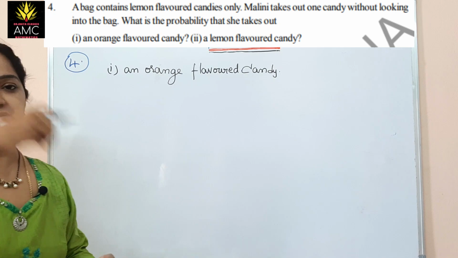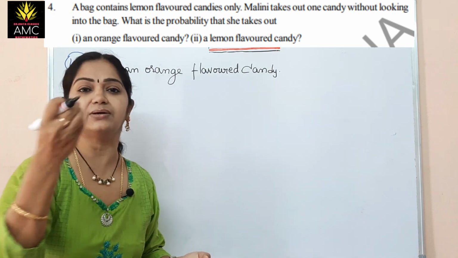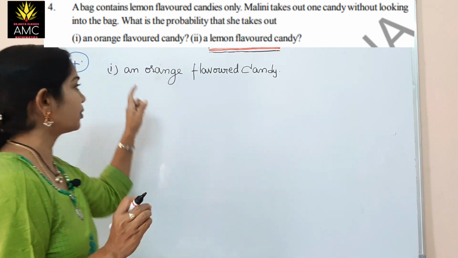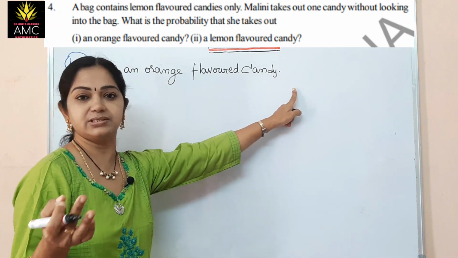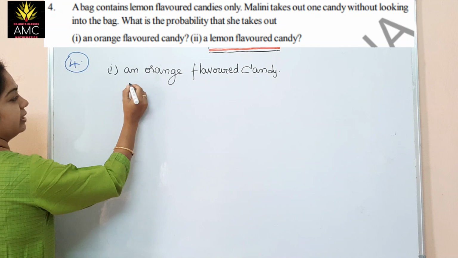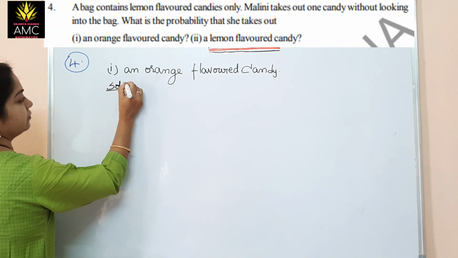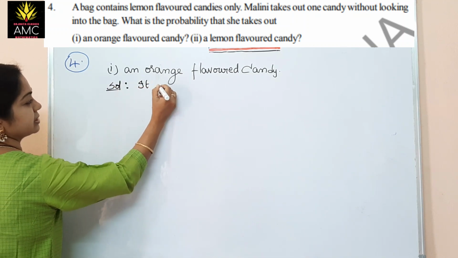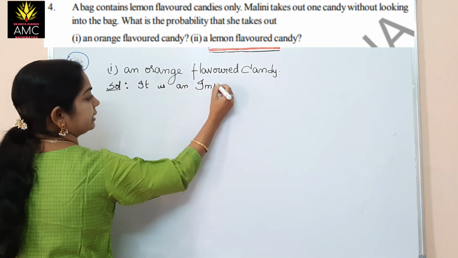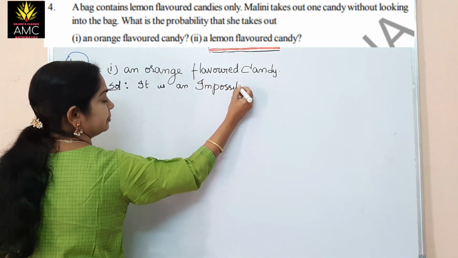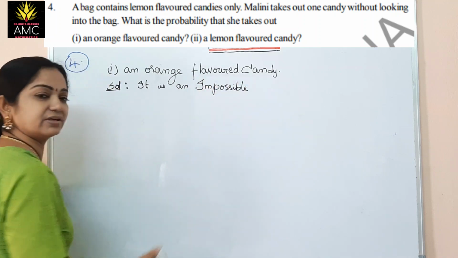So Malini takes out one candy, it will surely be only a lemon flavored candy. So the probability of getting an orange flavored candy is 0. It is an impossible event. So the solution, you can write it in verbal: it is an impossible event because there are no orange flavored candies.